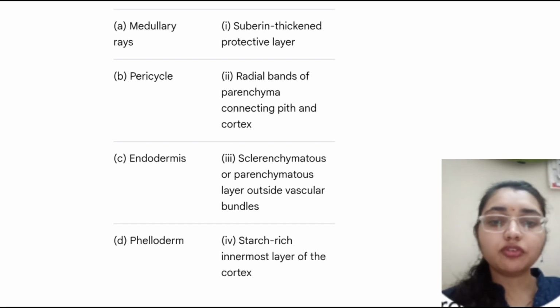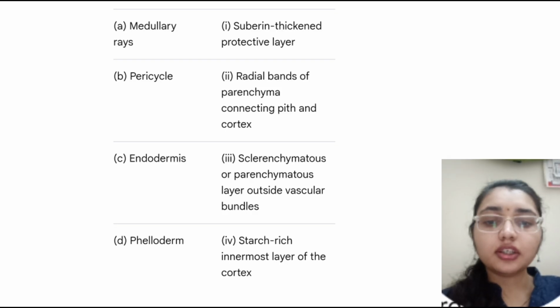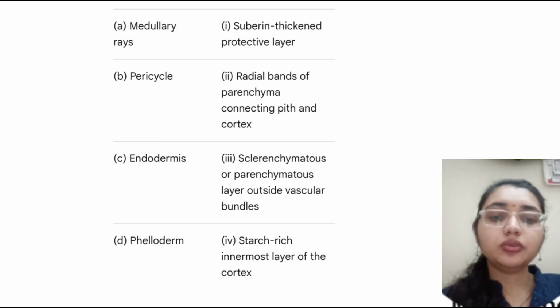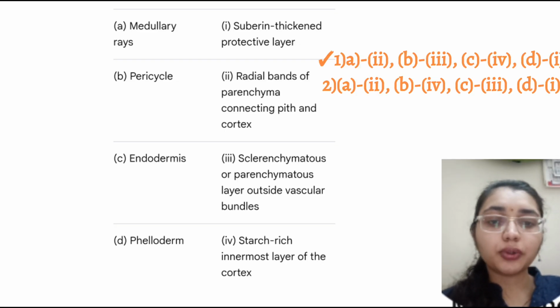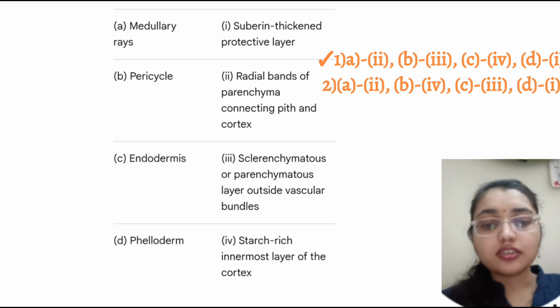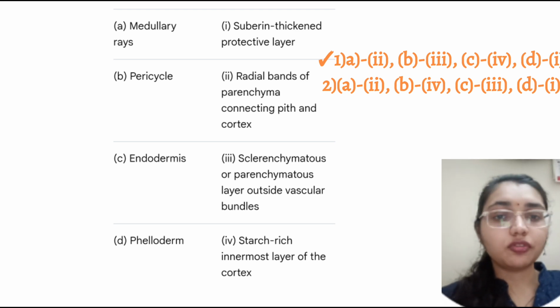Next question, we have to match column 1 with column 2. Column 1 has medullary ray, pericycle, endodermis and phelloderm, and column 2 has the suberin thickened protective layer, radial band of parenchyma connecting the pith and cortex, sclerenchymatous or parenchymatous layer outside the vascular bundle, and the starch rich innermost layer of the cortex.